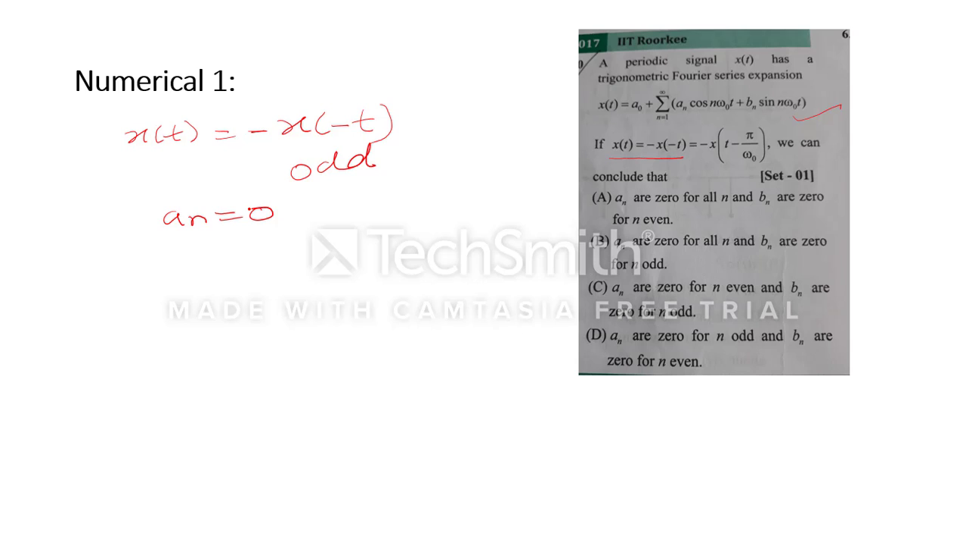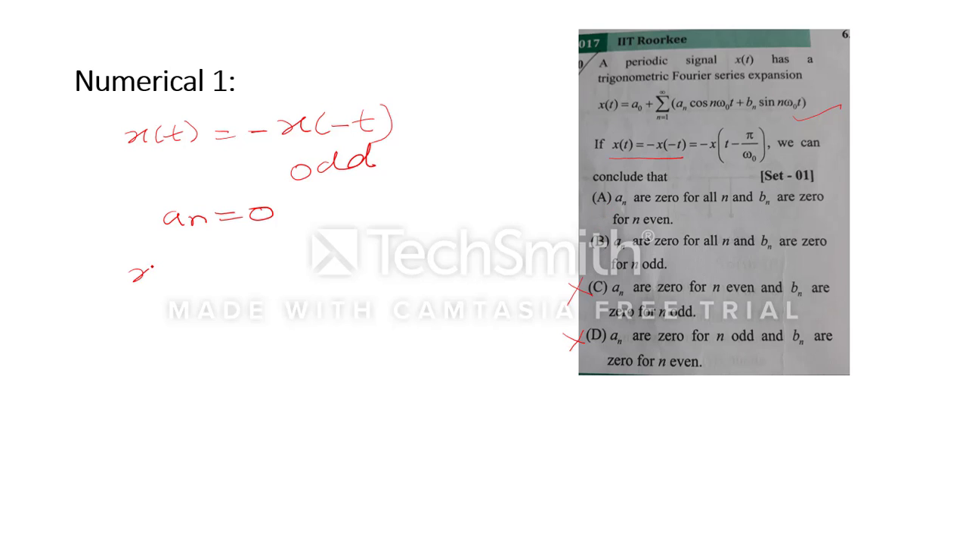Now next, what they are saying: an is 0, completely 0. So just see the options: an are 0 for all, an are 0 for even, an 0 for odd. We should know that if the signal is odd, then an is 0 for all. So these two definitely will not be the option. Now we have to choose between these two.